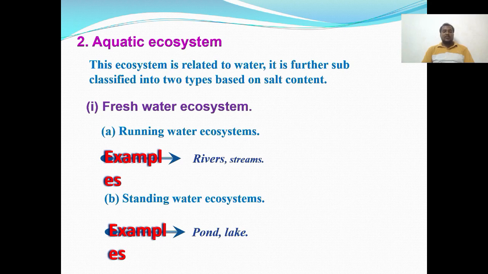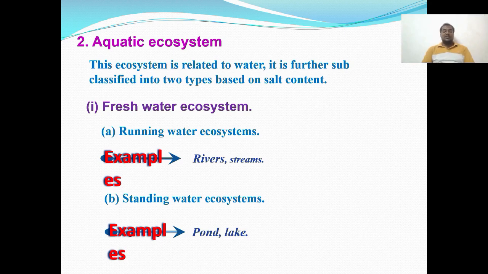The aquatic ecosystem is related to water, and it is further subclassified into two types based on the salt content. The first one is the freshwater ecosystem, which is classified into two types. The first is running water, with examples like rivers and streams.